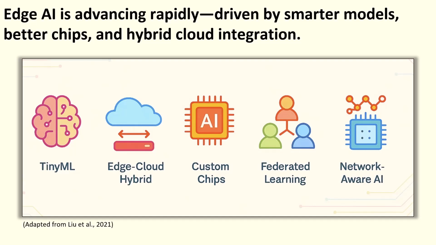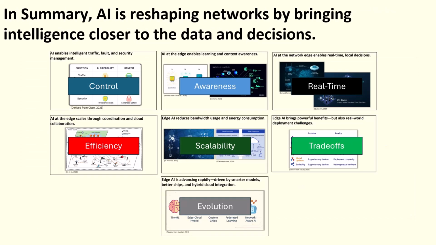As we wrap up, let's take a step back and summarize what we've covered, where AI fits into networking today and what it means for the future. In summary, AI is reshaping computer networks by bringing intelligence closer to where the data is created and decisions are made. Artificial intelligence is no longer confined to the cloud or the data center. It's becoming embedded throughout the network, from routers and switches to the edge devices, just a hop away from where data is generated. We've seen how AI enhances control, responsiveness, and adaptability.